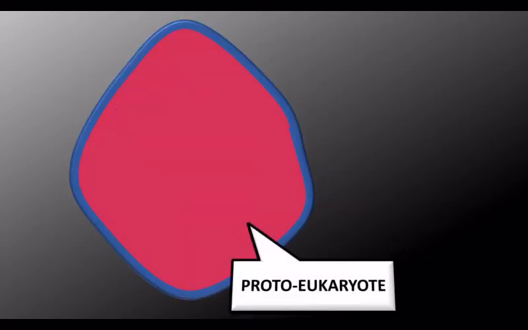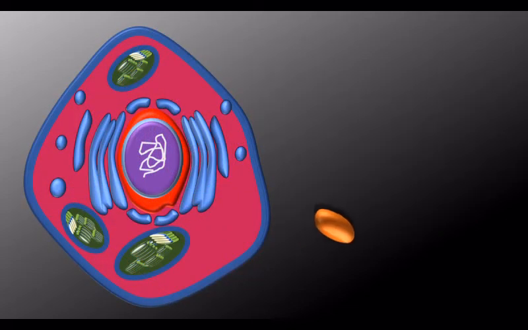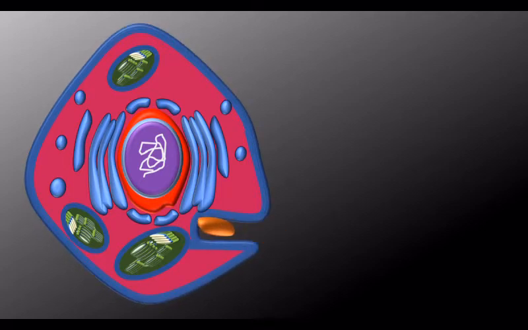Here you can see the proto-eukaryote, after which the nucleus and endoplasmic reticulum form. And when the proteobacteria approaches the anaerobic host bacterium, probably the archaebacteria, it gets ingested. It is like endocytosis. And then the plasma membrane completes ingesting the proteobacteria and then it forms into mitochondria. Here you can see the cell membrane along the mitochondria.